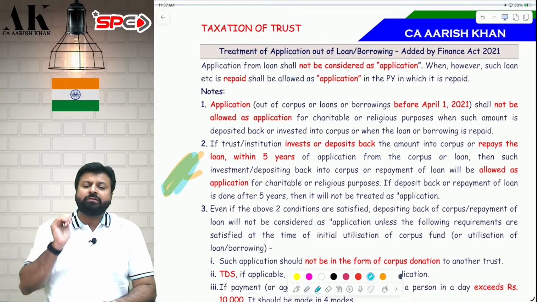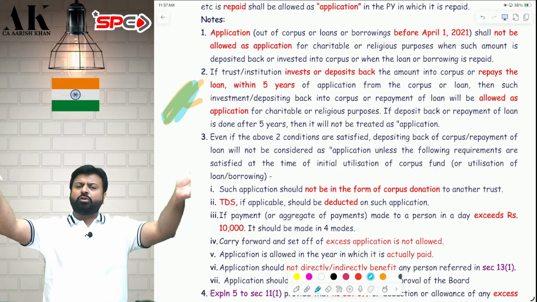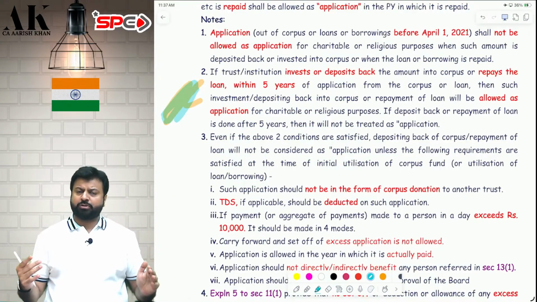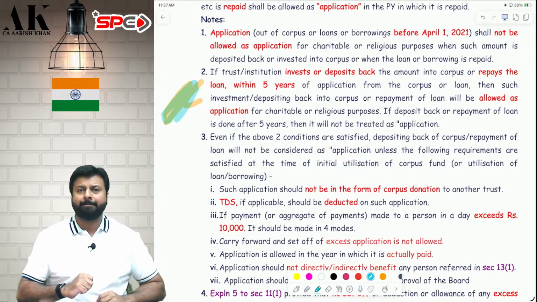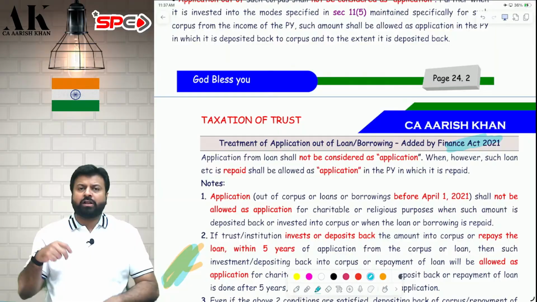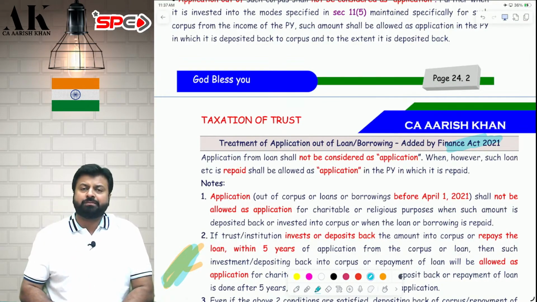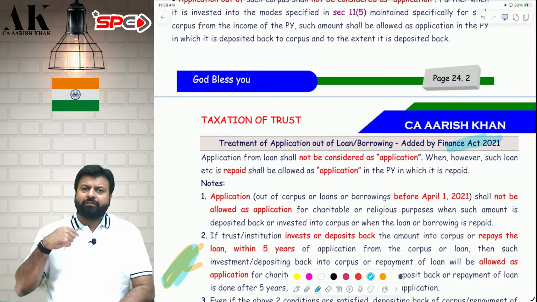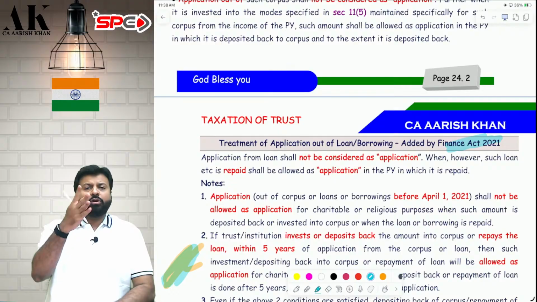Now, there is one more thing which should happen within 5 years. And this is an absolutely different discussion. It has nothing to do with corpus donation. Suppose I took a loan of 10 crore and I purchased a building. Here also after 2021, it is not allowed as an application. If you take a loan and apply the money, that is not allowed as an application. You have to apply from your own pocket. Then only we will allow that as an application. So if you take a loan and apply, it is not allowed as an application.